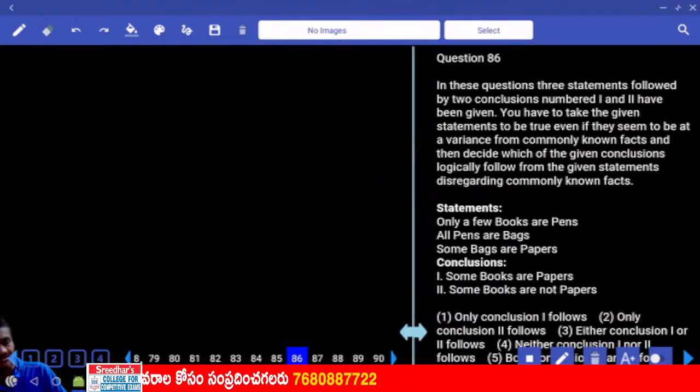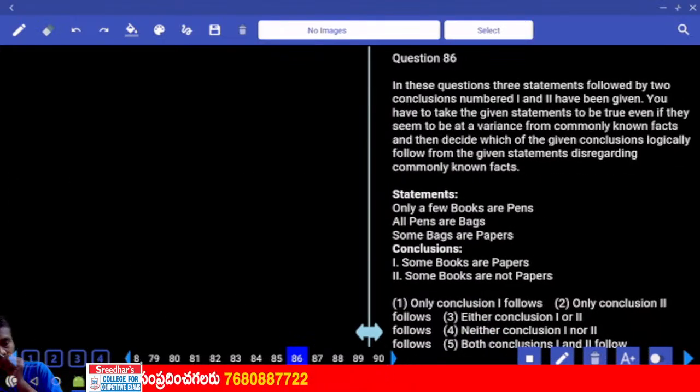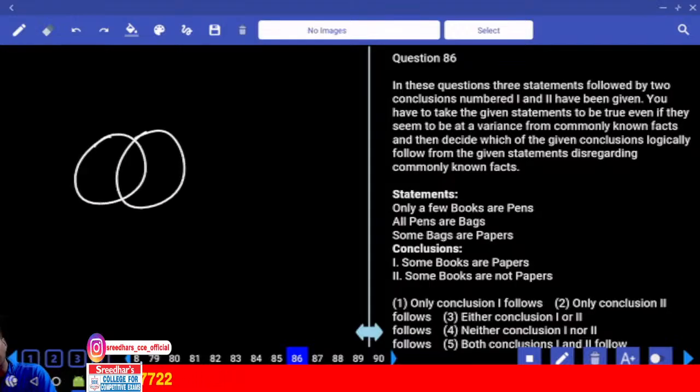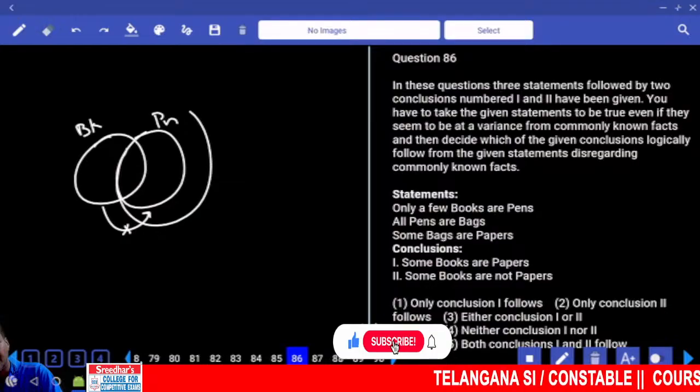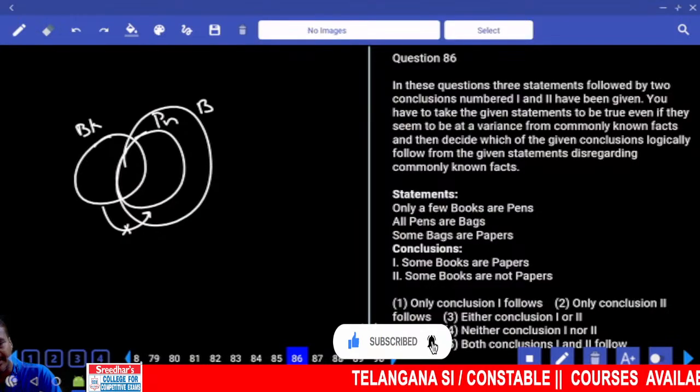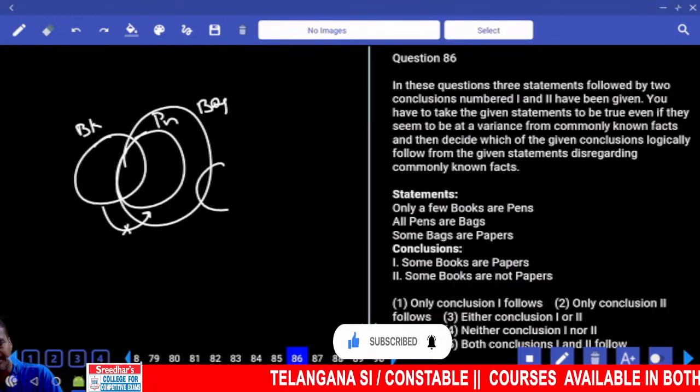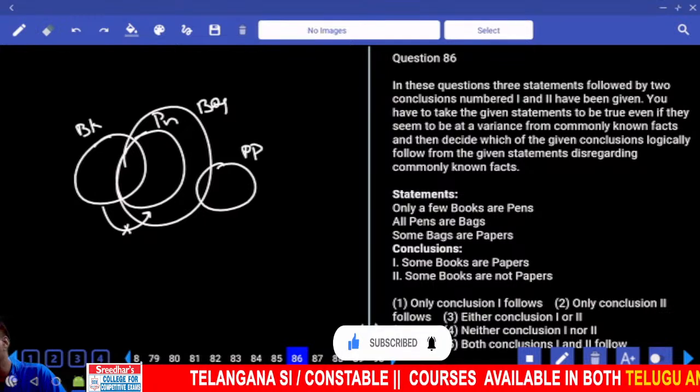Now these three come under syllogisms. Only a few books are pens. Some of the books are pens but not all. Only some books but not all. The entire book is not a part of pen. And all pens are bags. Now this entire pen is a part of what? Bag. And some bags are papers. Now these are the bags that are papers.